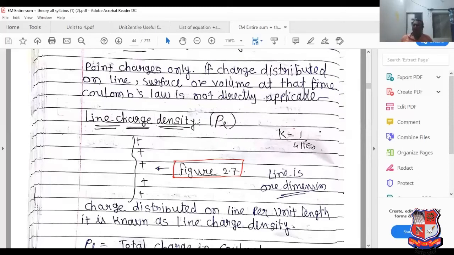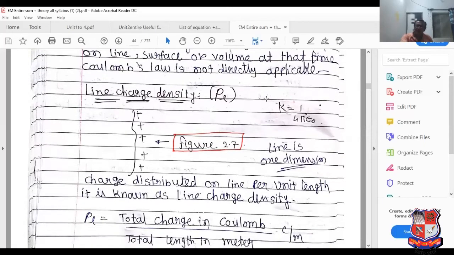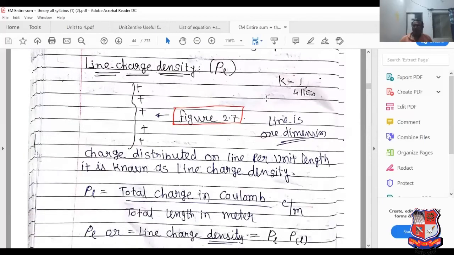K equal to 1 upon 4 pi epsilon 0, where epsilon 0 is the permittivity of the medium. Charge distributed on the line per unit length is known as line charge density. Rho L equal to total charge in coulomb divided by total length in meter. So it is known as line charge density, meaning charge distributed on the entire line.